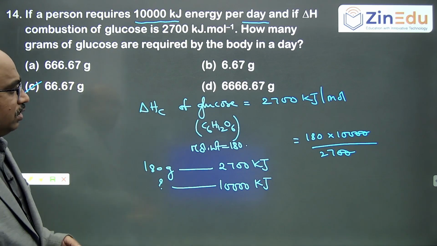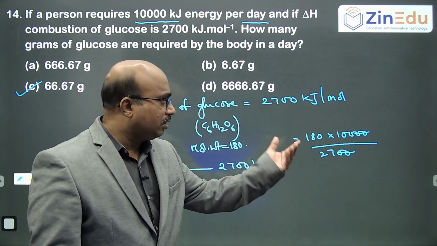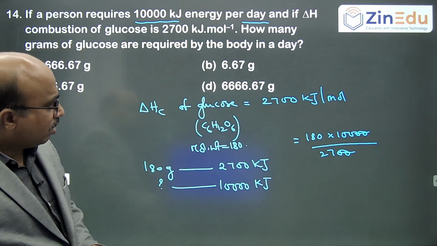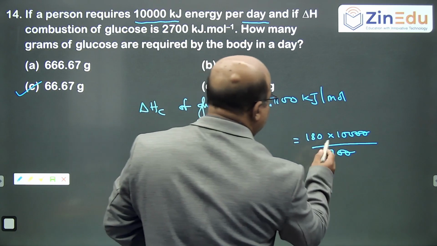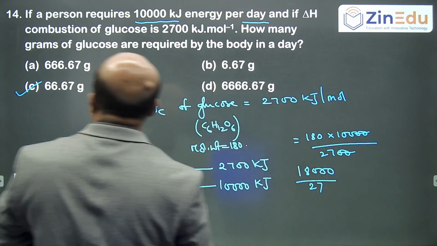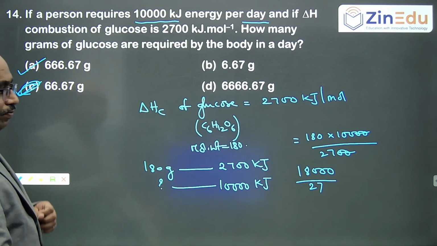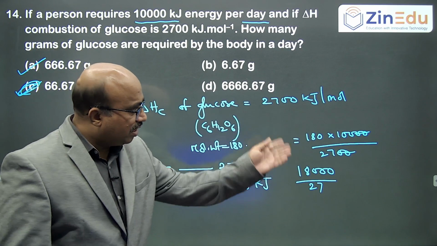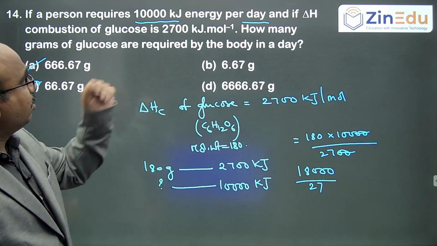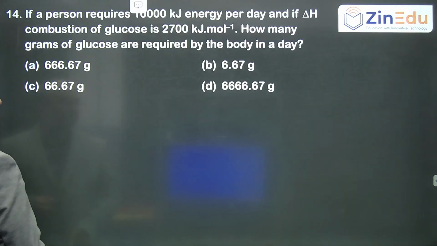Clear? Because 180 by 27 is somewhere around that. So how much are we having now? Let us see. Sorry, we have 18,000 by 27. So it is 666. So not this one; this will be the answer. Clear? Just see that number, 10,000 only. Clear? Simple thing.